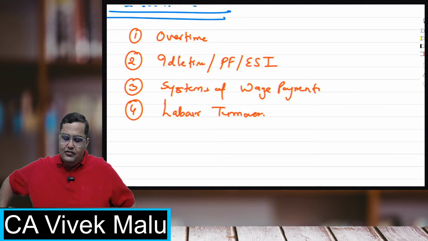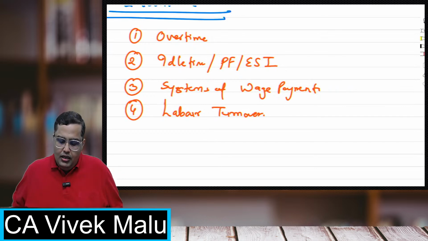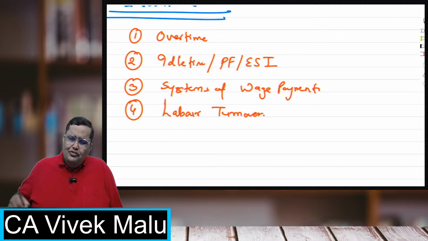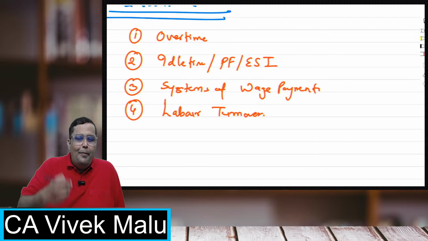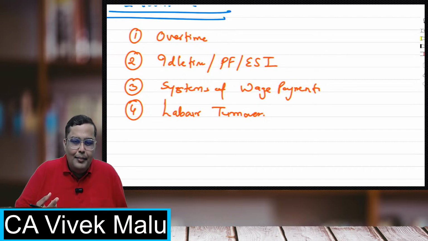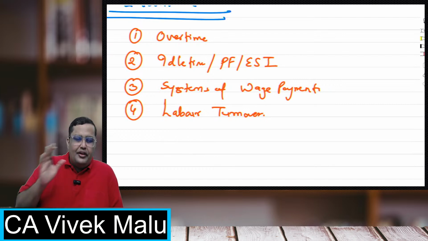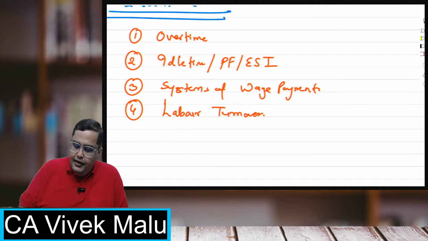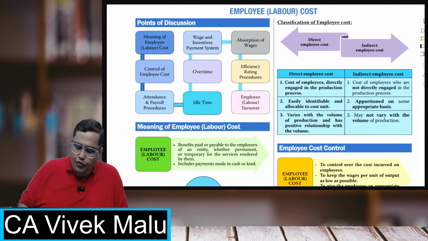Overtime is there, idle time is there, PF, ESI and all that, and then you have systems of wage payments, and the labor turnover. Also, there are some things like timekeeping, time booking, punch card, metal disc method, and all that. But that is not that relevant, that is not that great. So we'll be having just an overview of that.